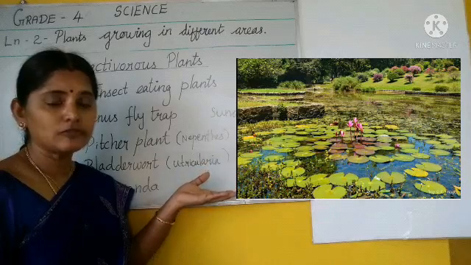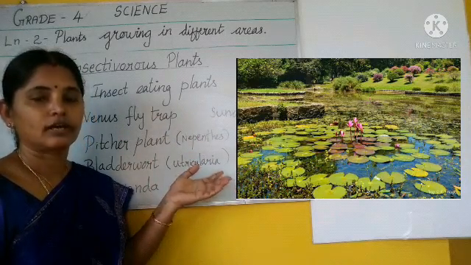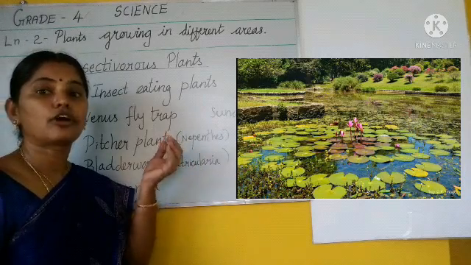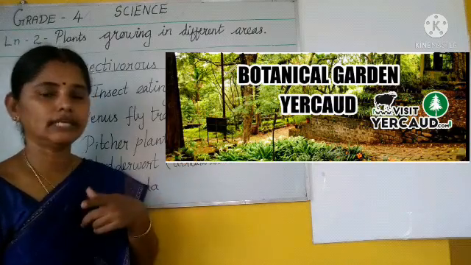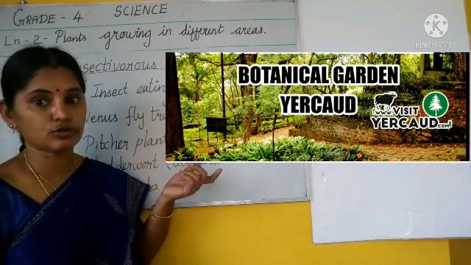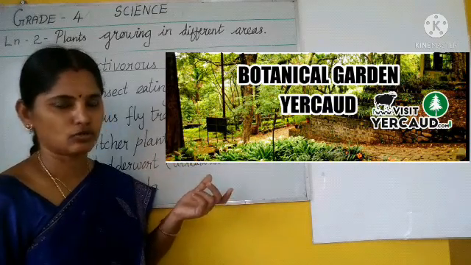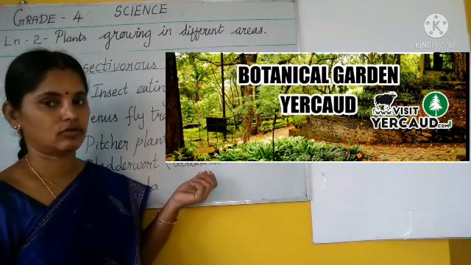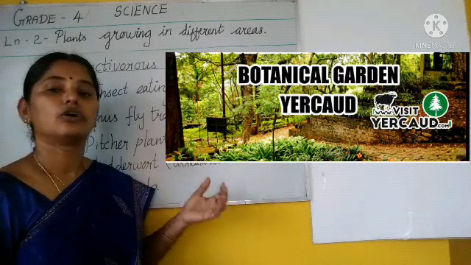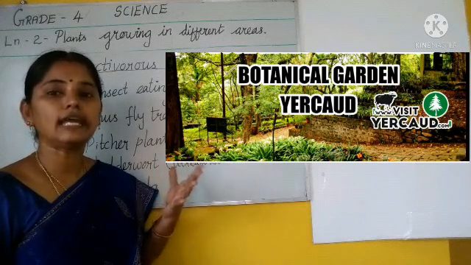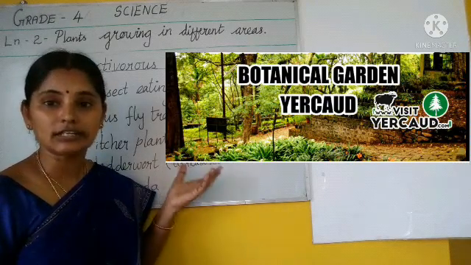In water plants also we studied many aquatic plants, no? If you go anywhere to a botanical garden, in Yercaud also, and in Ooty, botanical gardens are there. In hill stations we can see such botanical gardens. You ask them, are there any aquatic plants available? Are there any insectivorous plants?